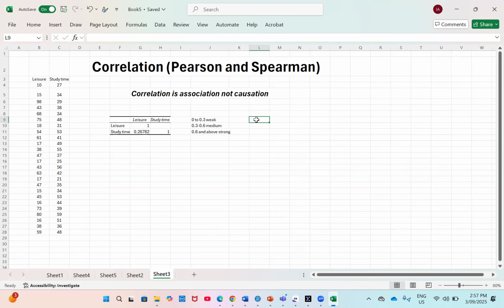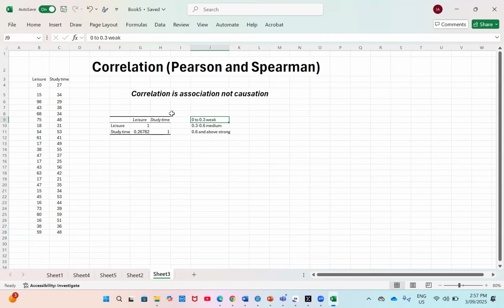But if it is positive, we assume that there is a positive relationship between the variables that you are looking at. Okay, so always be guided by some studies, some thresholds which have been agreed upon to guide you in determining the correlation.